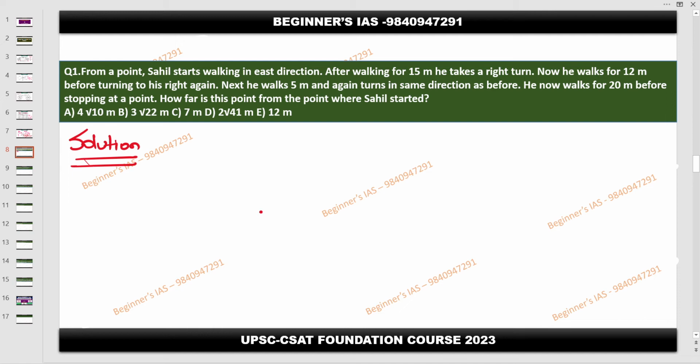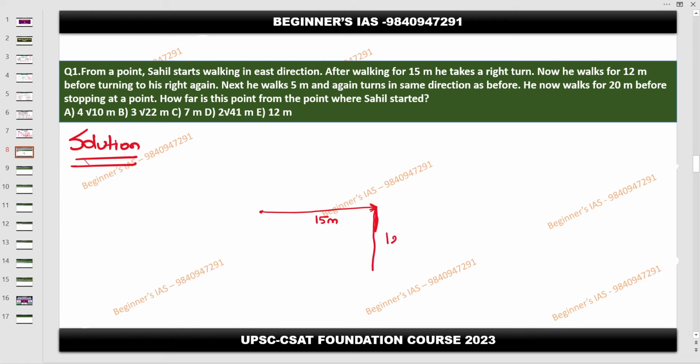See, whatever the point, just assume that as a point. This is the starting one. Shahil starts walking in the east direction. After walking 15 meter, he takes the right turn. If the person is walking in this direction, this is going to be his right, as we have just seen. He takes a right turn, then he walks for 12 meter.